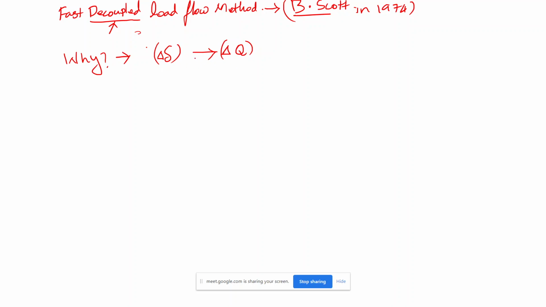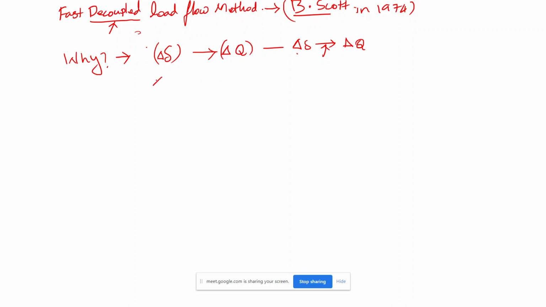He practically saw this. So he concluded that the change of delta is decoupled from the change in Q. Both are not relevant to each other. These both are decoupled.